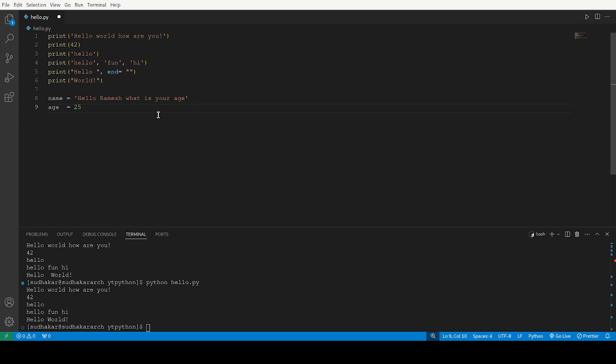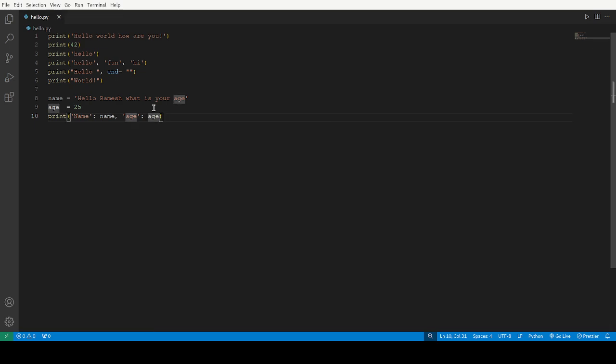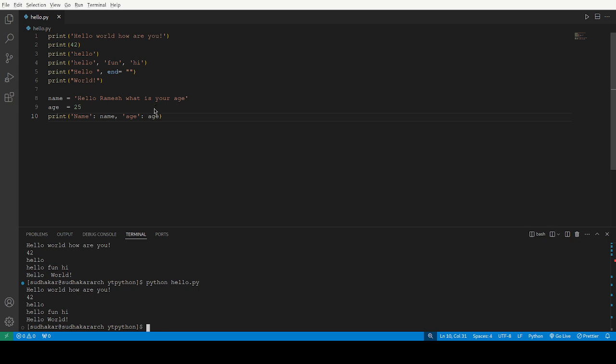Okay, let us print this now. I print name, just the name, whatever we are storing, that hello Ramesh, what is your age. Just if I pass its variable, it is enough. Next, age, and here also the same, if I pass age it's okay. You will understand. See, name, age.